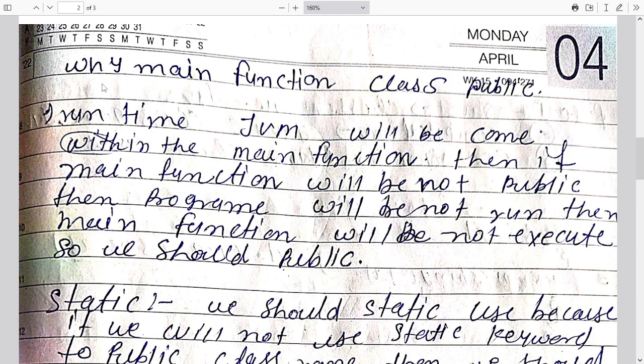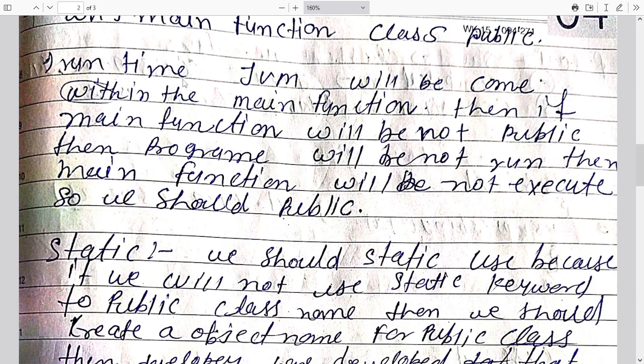So the main method of the public class is in public mode because of the public access specifier, because at runtime the JVM comes inside the main method. If the main function is not public, our program will not execute or run, because the compiler and interpreter cannot reach our main function.